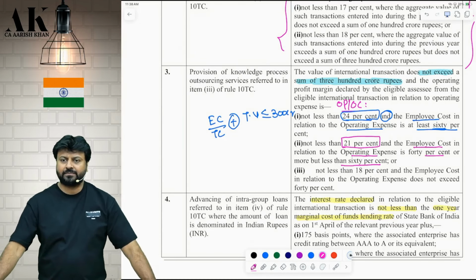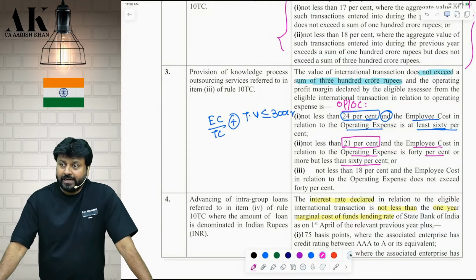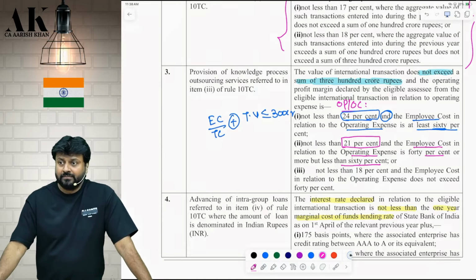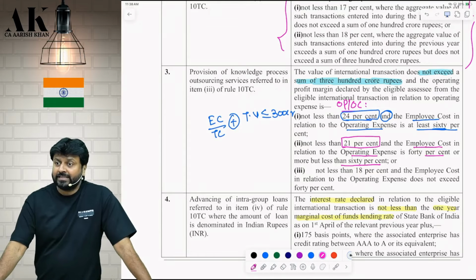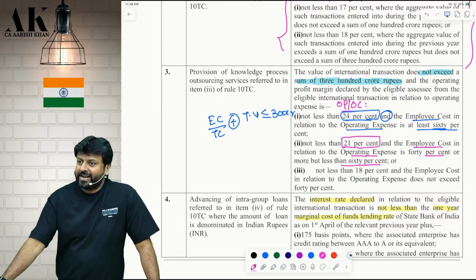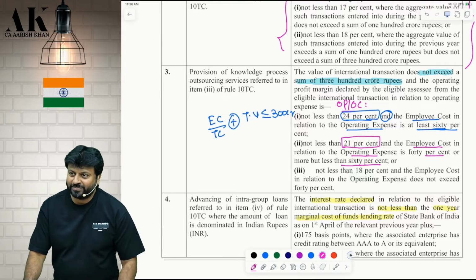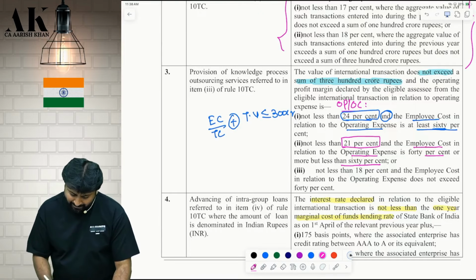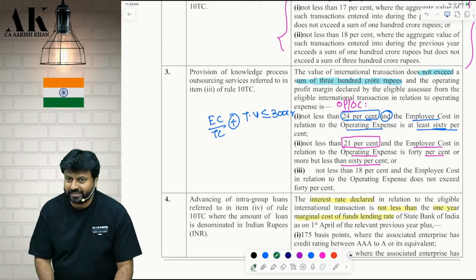Check, please. Is it clear? Check properly. First, it is 24, 60. Second, it is 21, 40, 60. Correct. Now, there is point number 3. Let me see what you have to say on this.